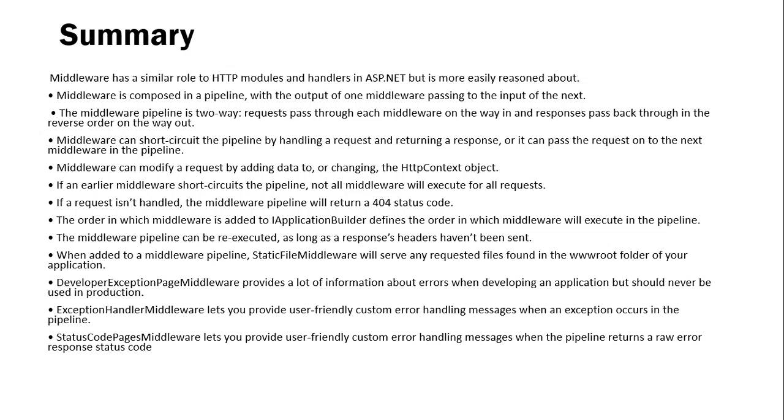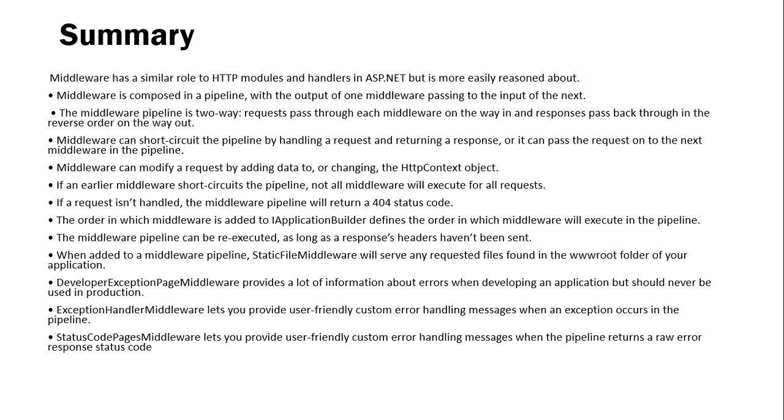Middleware can short circuit the pipeline by handling a request and returning a response, or it can pass the request on to the next middleware in the pipeline. Middleware can modify a request by adding data to or changing the HttpContext object. If an earlier middleware short circuits the pipeline, not all middleware will execute for all requests.